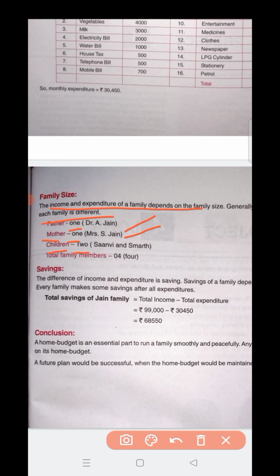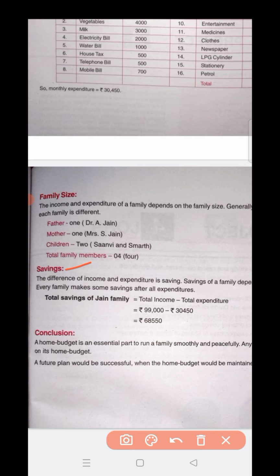Children, the 2 children, and the names of the children are given here. Total members is 4. That means in your case it might be 6, 7, 8, whatever comes. If it is 8, here you will write 8. So that way you have to do.